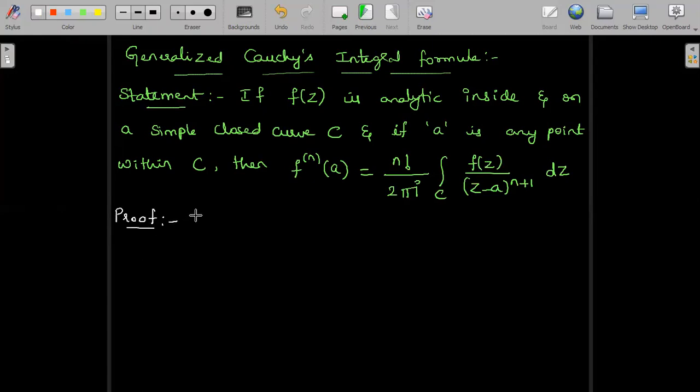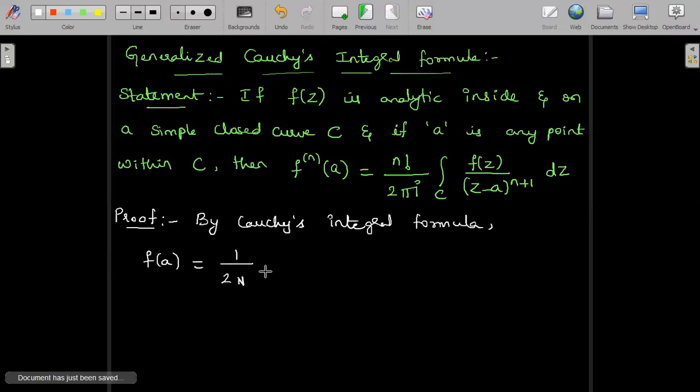By Cauchy's integral formula, just now we obtained the result. We will start with it. By Cauchy's integral formula, f(a) is equal to 1 divided by 2 pi i integral over C of f(z) divided by (z minus a) dz.